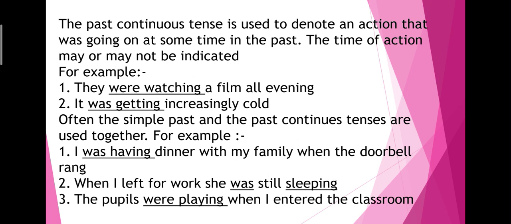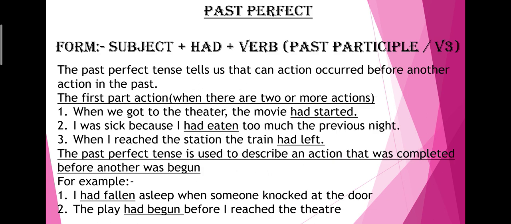So here, if we just make a timeline, you realize that one particular action is unfinished. Like when they were having dinner, means the dinner was not finished. There was another ongoing action in the past. What is the ongoing action in the past? The ongoing action in the past was the doorbell rang. Similarly, there are other examples. When I left for work, she was still sleeping. The pupils were playing when I entered the classroom.